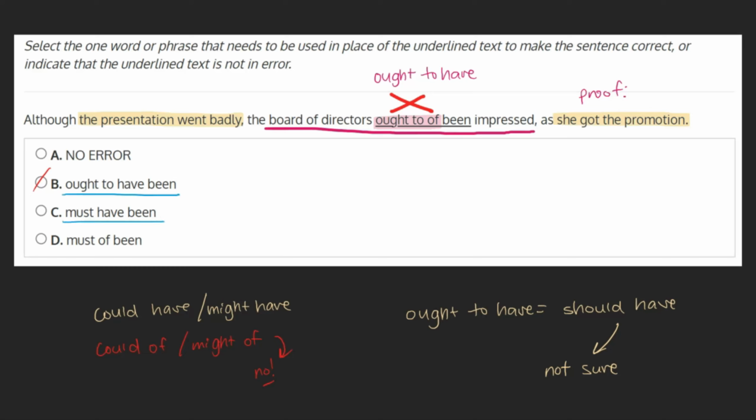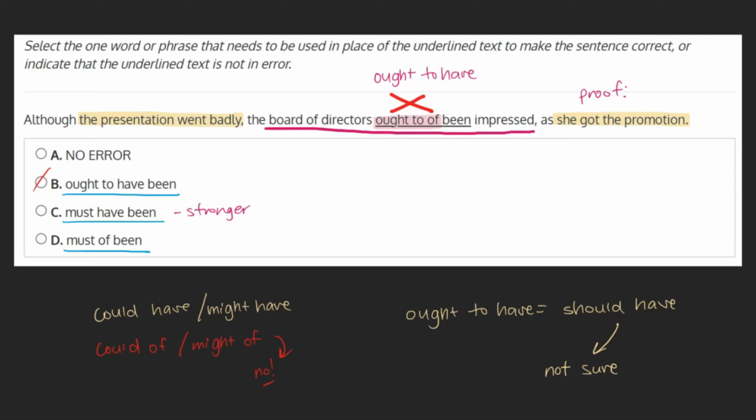C. Must have been. This is the stronger substitute for ought to have been that this sentence needs. As we said in the previous choice, we have direct proof that the board of directors was impressed, so the strong language of must have been is appropriate here. This is likely our answer, but we can take a look at choice D just to be sure.